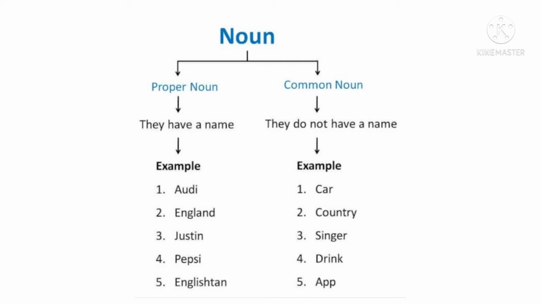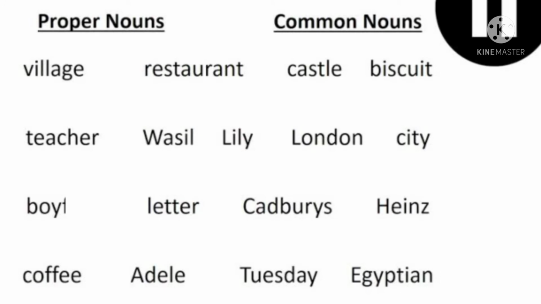Understood, everybody? So children, now we have studied what are proper nouns and common nouns. Now we know the difference between them, right? So let's do an activity. As you all can see, there are different words on the screen. What we have to do is find out of all these what are common and what are proper nouns. So let's start.